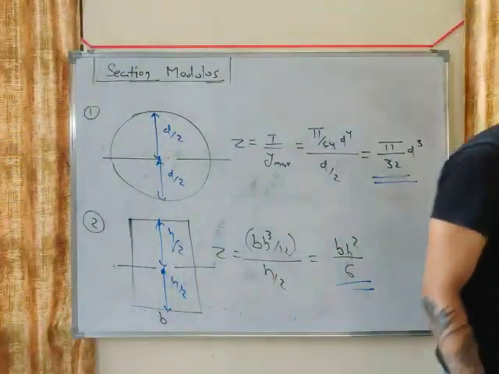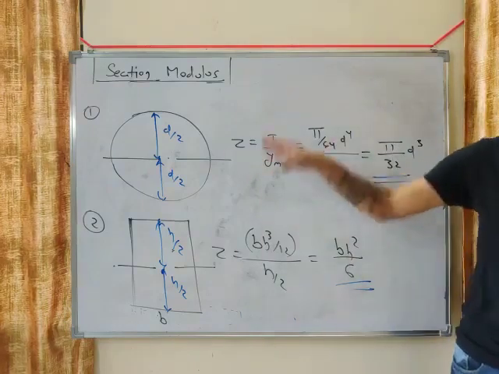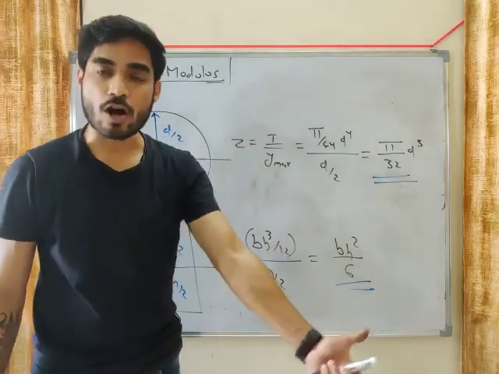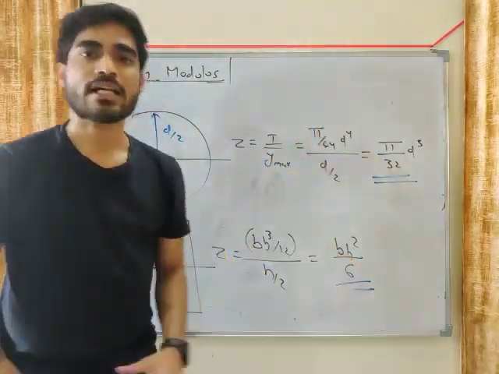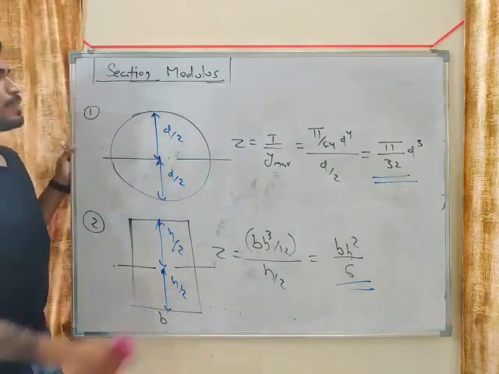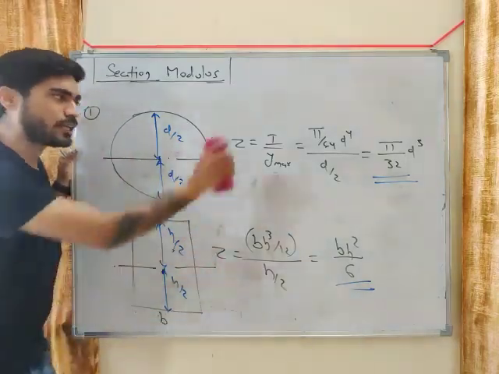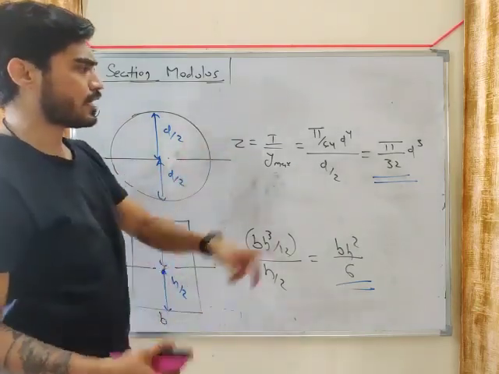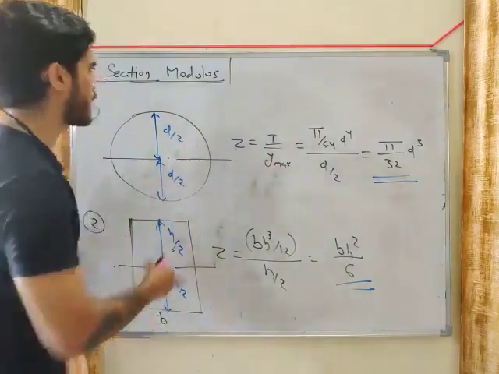You also get problems on triangle, hollow circle, and I section, but most problems in your book are based on circle and rectangle. For other sections, you can find Z by putting in I and y maximum.